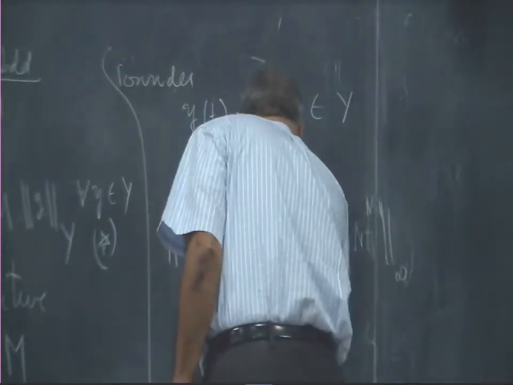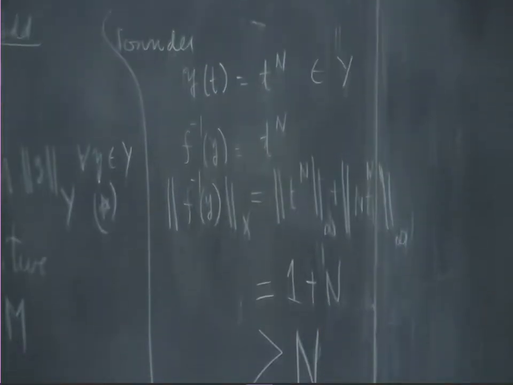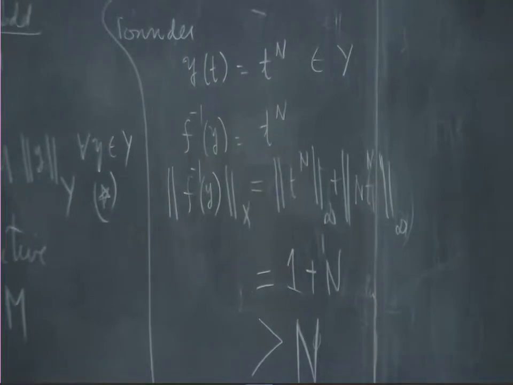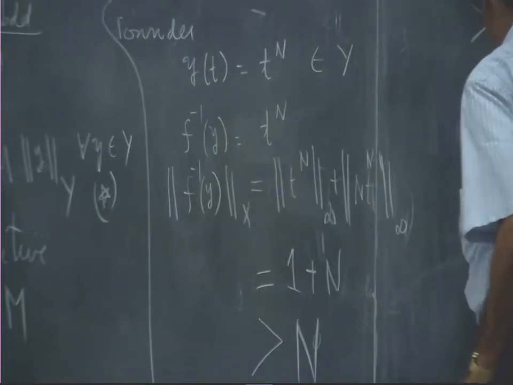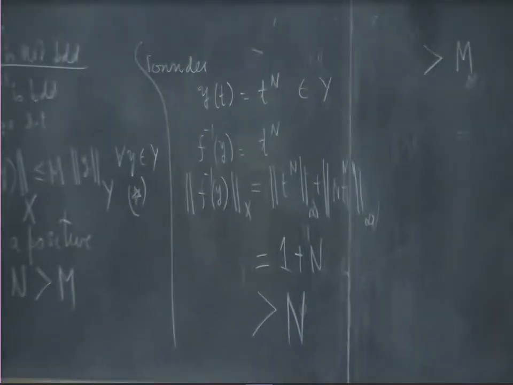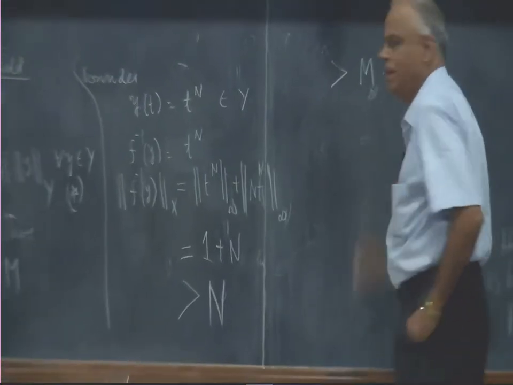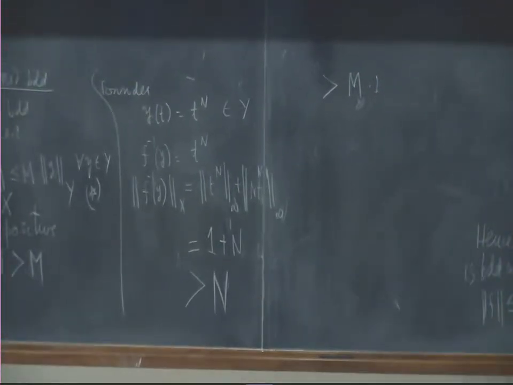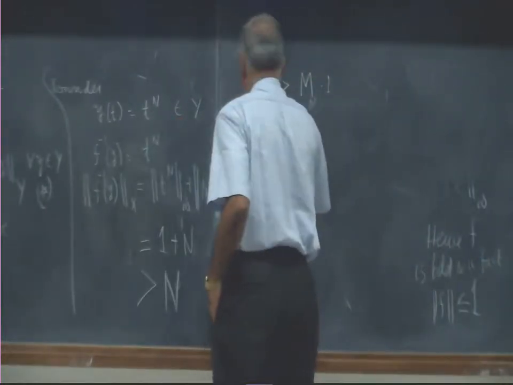This is certainly greater than n. 1 plus n is certainly greater than n. But n is greater than m, the way we have chosen. But m can be written as m times 1, and 1 is precisely the infinite norm of this.